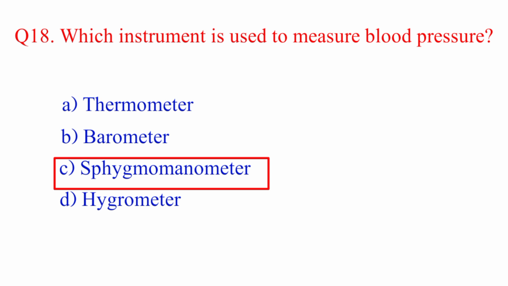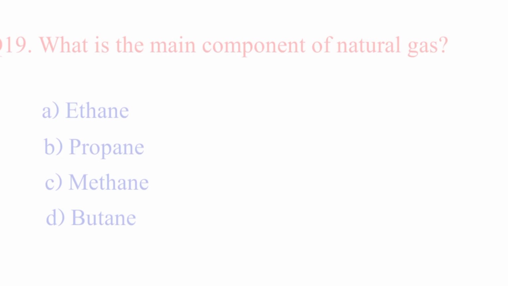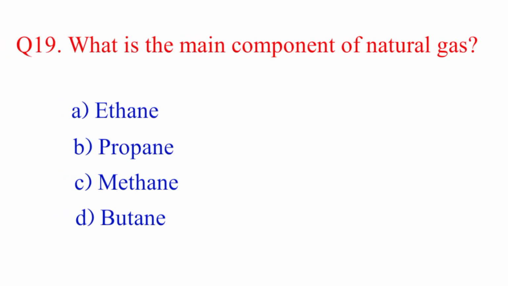Question number 19. What is the main component of natural gas? The right answer is option C, methane. Option A, ethene, propane, butane. The right answer is option C, methane.